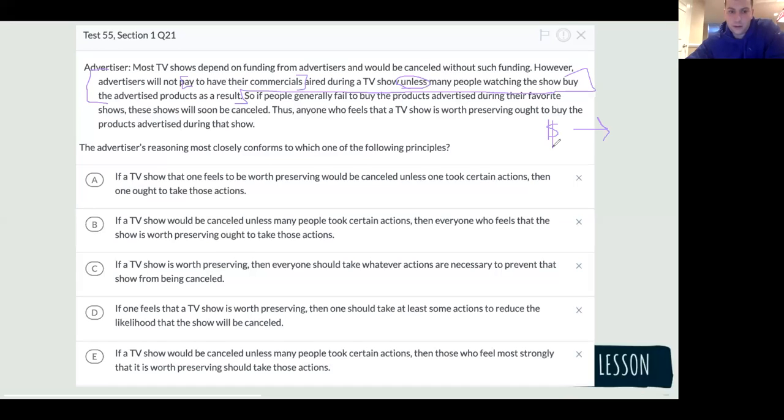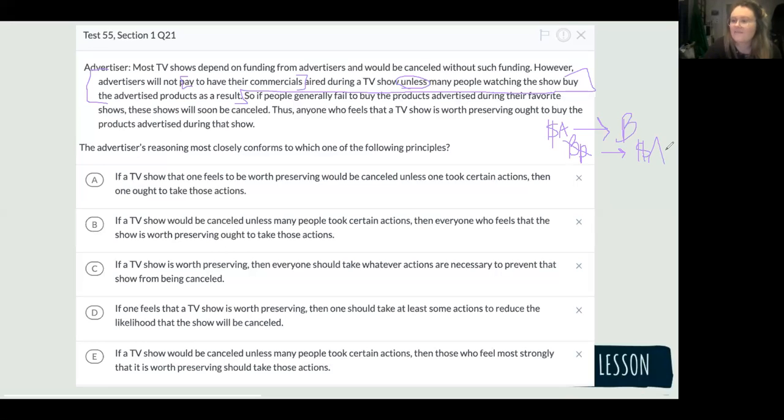Consumers can buy the products. Or if people paid, that means many people watching the show buy the ad products, right? So many people are buying the products, correct? So if people do not buy the products, what do we know? No money on advertisement. They're not going to spend the money on advertisement.